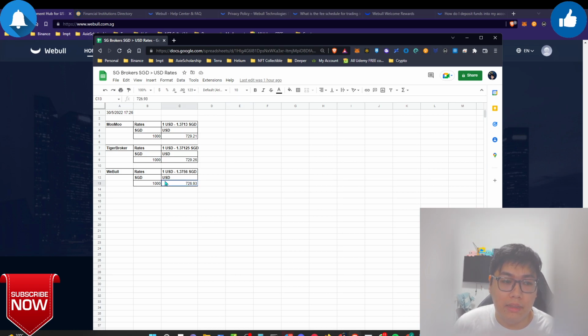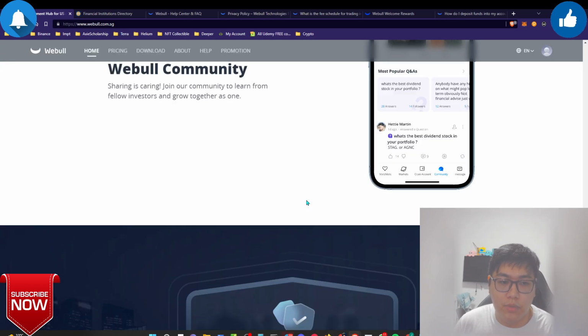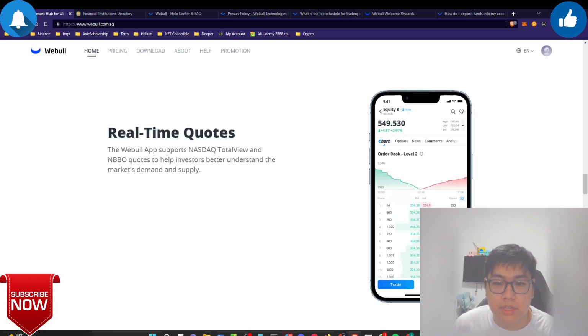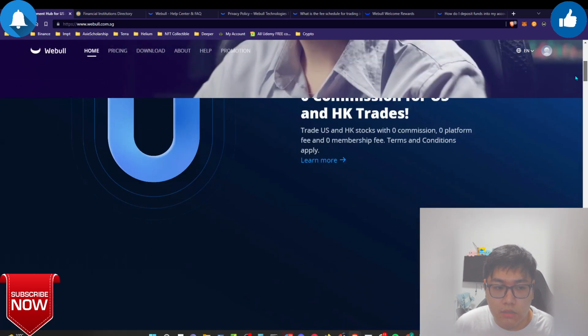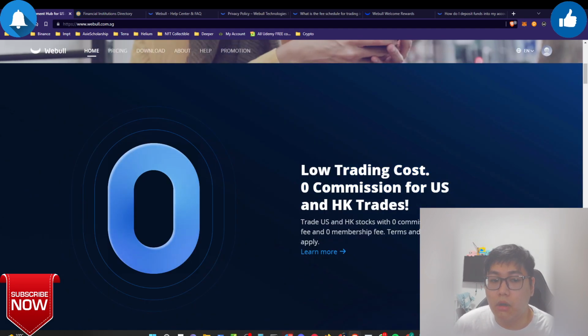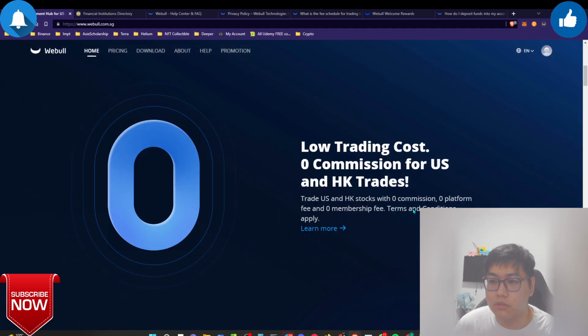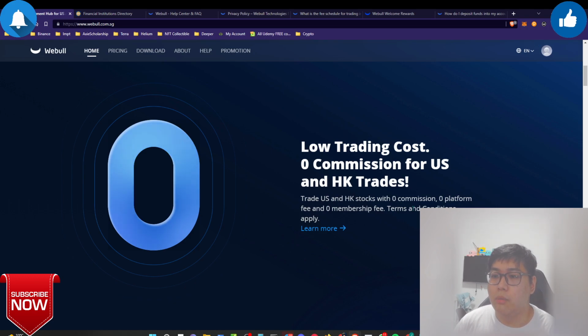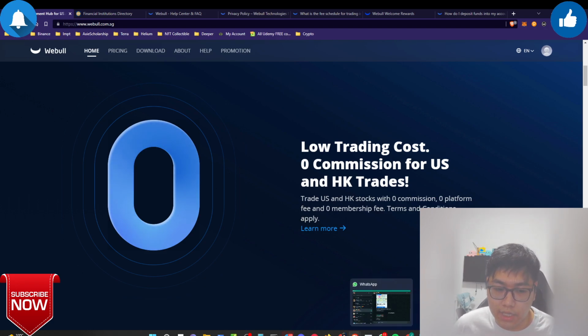And of course I believe this is somehow also a strategy in the game itself. Let me scroll up all the way to show you where it is. Over here you can see this is a zero commission trade. To be honest with you guys, if you want to talk about fees or whatsoever, I will tell you that nothing is free. So how do they even make money off this? They can make money through the micro transactions that we see.